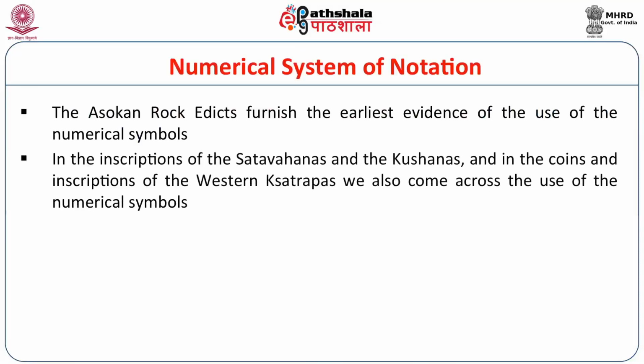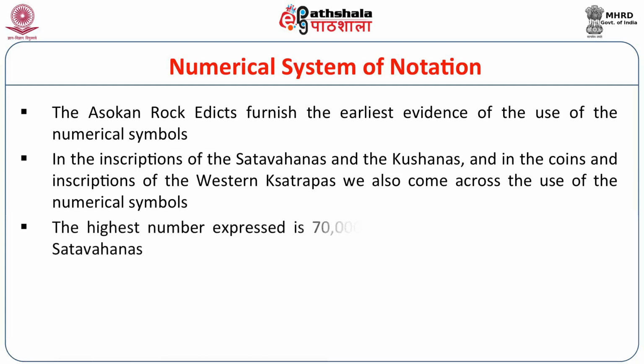After the Ashokan rock edicts, in the inscriptions of the Satavahanas and Kushanas, we also find at a number of places the use of this numerical system of notation. Particularly in the Nanaghat cave inscription, there are a number of examples. It is also found in the coins and inscriptions of the Western Kshatrapas who were ruling in the Gujarat region.